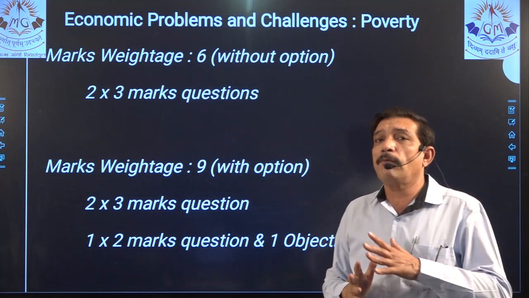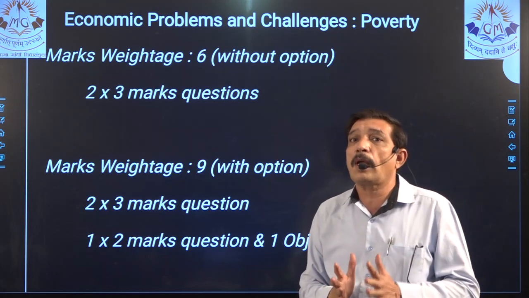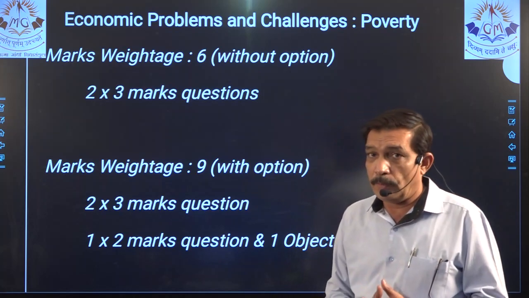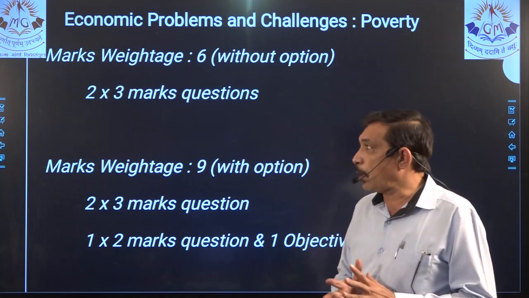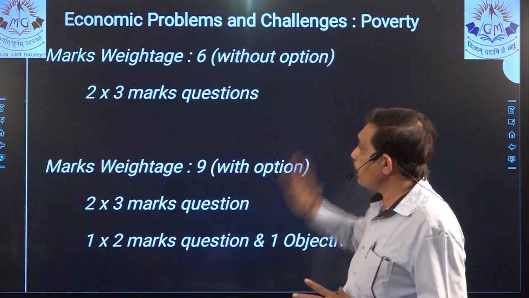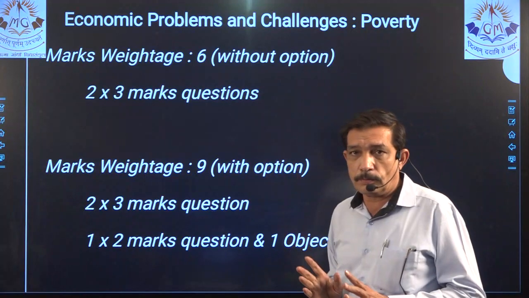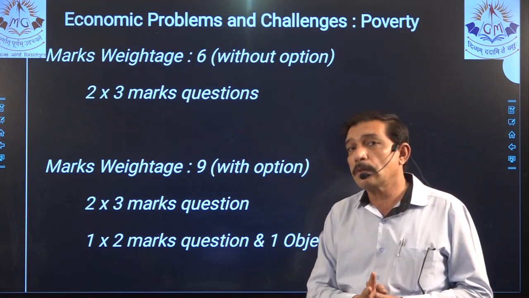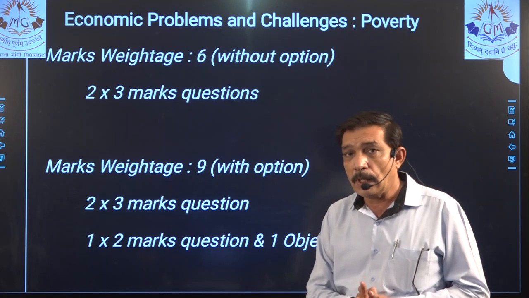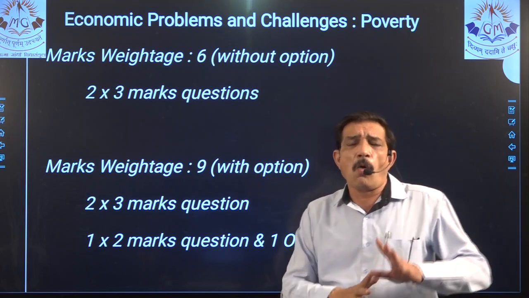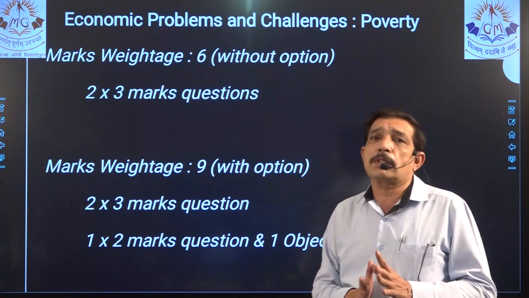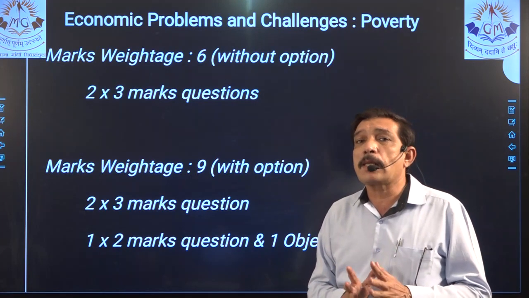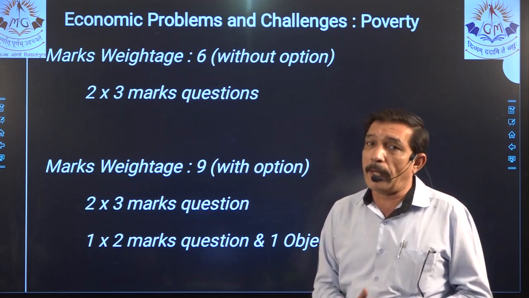I think, students, I am very clear with what I am saying, and I hope you understand properly. In short, whether you go without option or with option, a 3 mark question is compulsorily coming from this chapter, right? So all the 3 mark questions in poverty and unemployment, that is chapter number 17, have to be prepared.